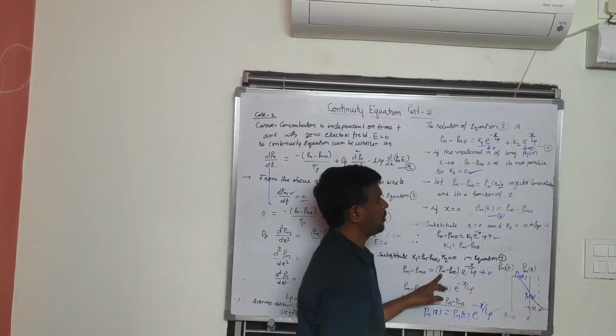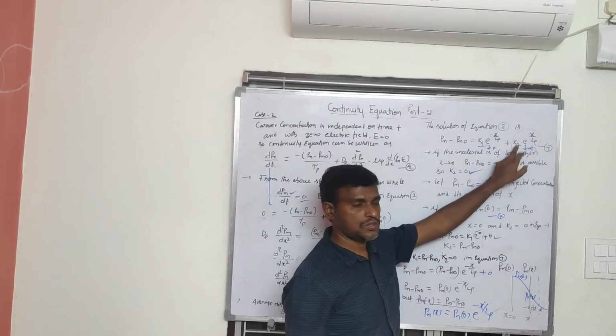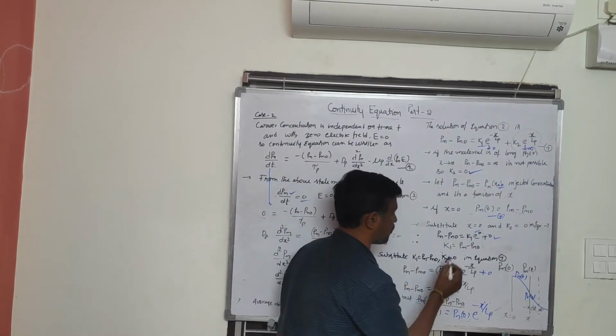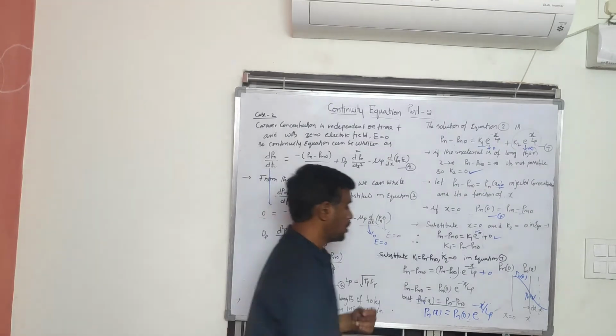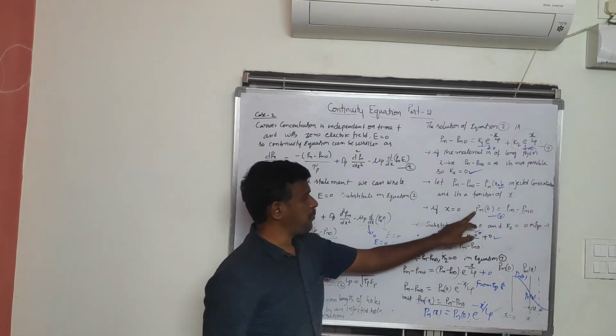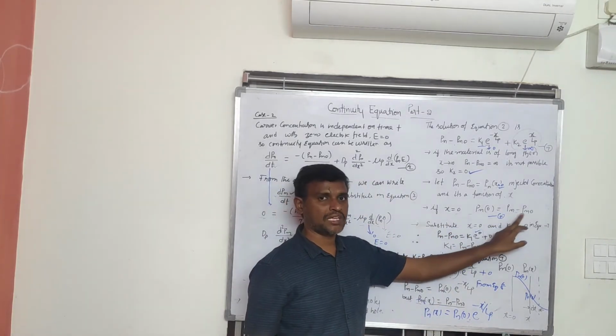Here we will get, because this k2 is equal to 0. Therefore Pn minus Pn naught is equal to, from equation 8, that is Pn of 0 is equal to Pn minus Pn naught.